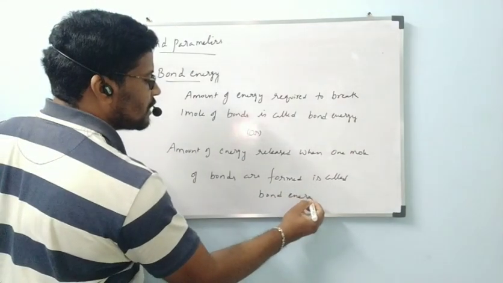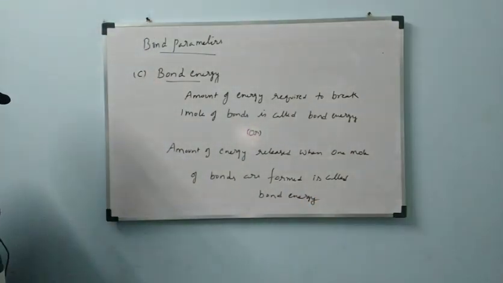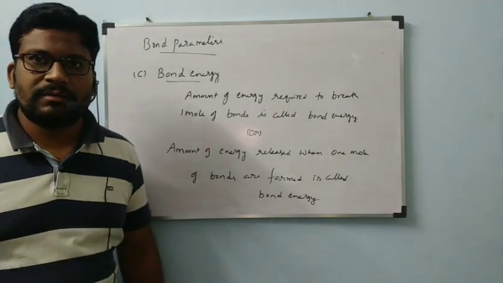Anything we can say, according to the condition we will use this one. Okay, this is about bond parameters.